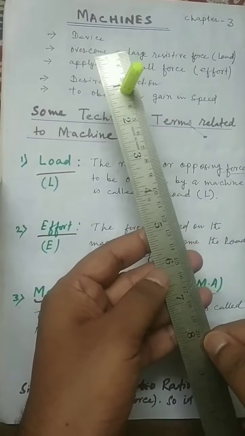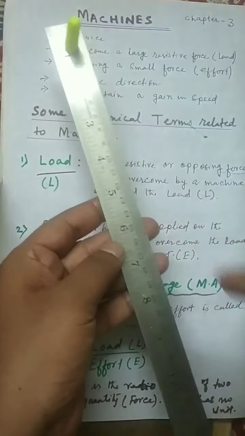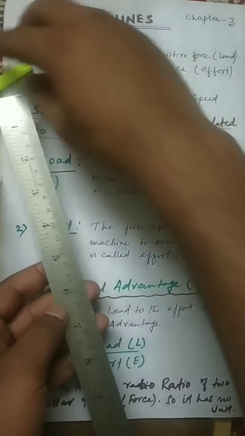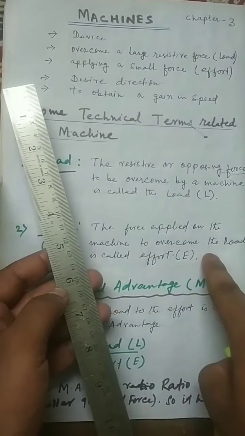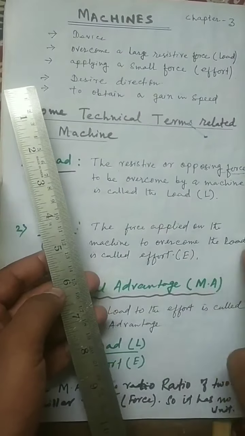So the resistive or opposing force to be overcome by the machine is the load. To overcome this load, we apply another force in this direction, which is called effort. So load and effort are both forces. One is the opposing force, another is the force applied to overcome the load.